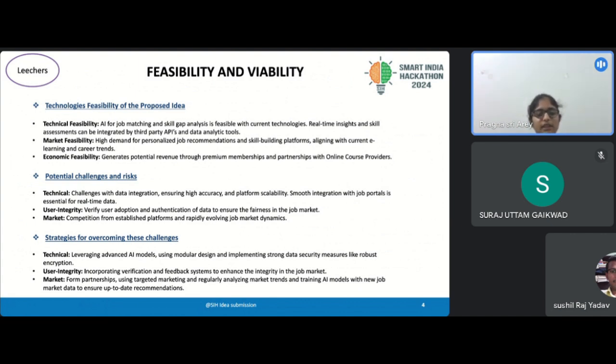And in the user integrity, incorporating a verification system to validate users and certifications, and additionally implementing a feedback and review system will allow both employers and users to build credibility over time and build trust in the platform. And in the market, we can form partnerships with other online course providers, and we have to stay updated with the current trends, and we have to retrain the model according to the update.